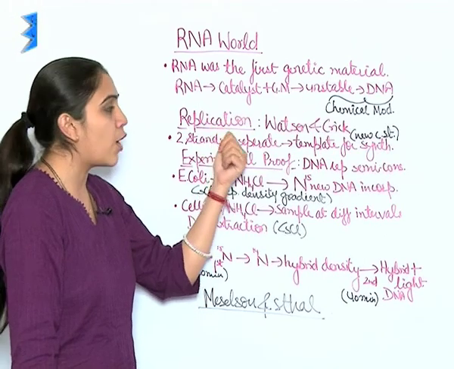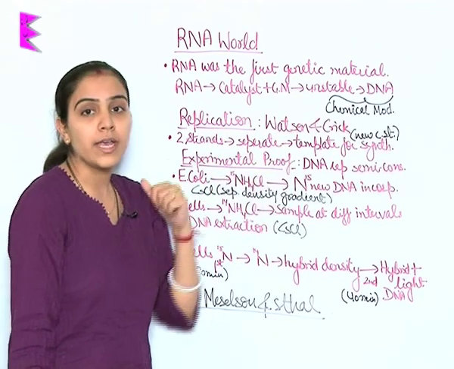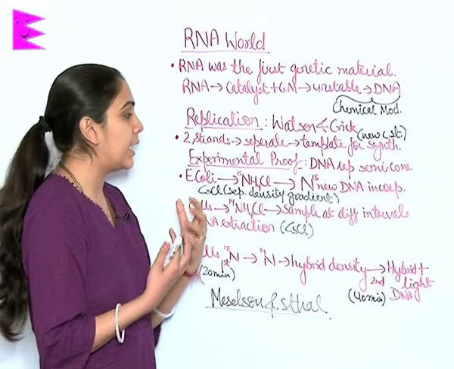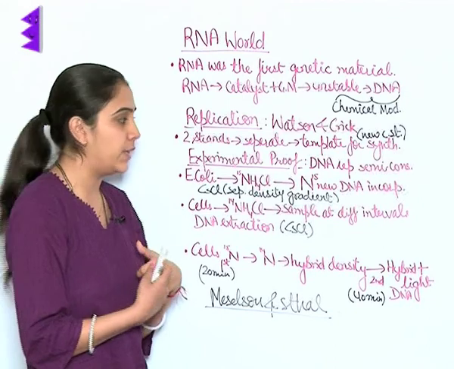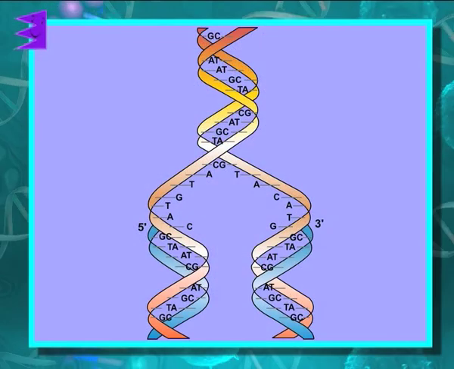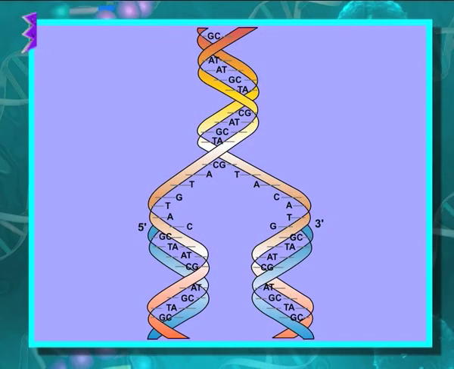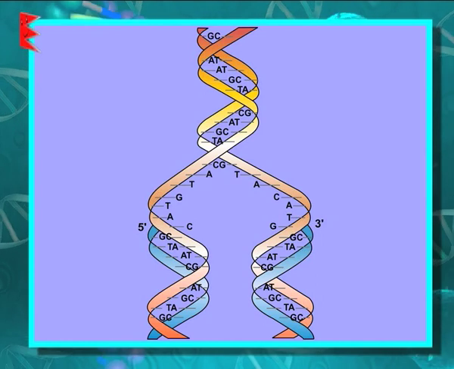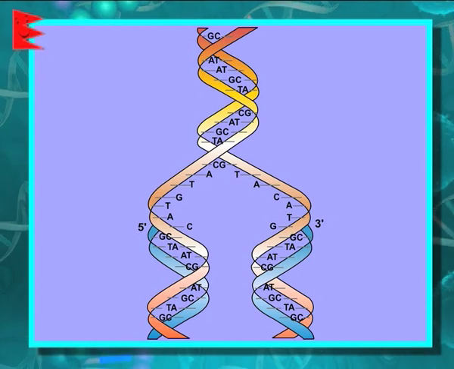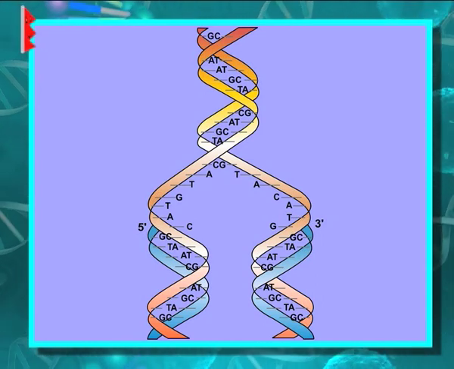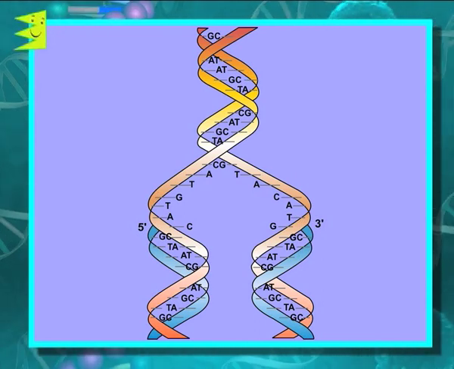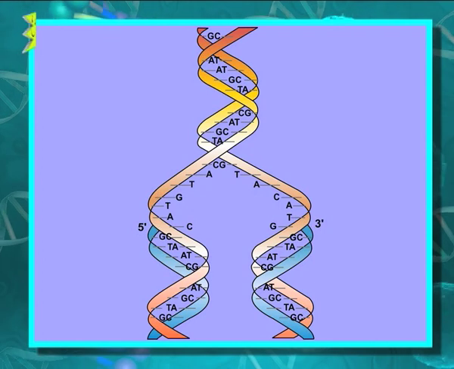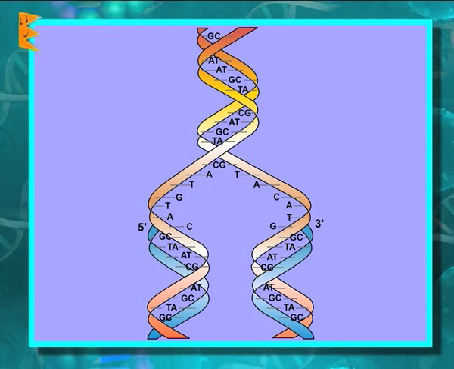The replication of DNA. Watson and Crick, when they proposed DNA, also proposed the mechanism of replication of DNA. In this mechanism, the two strands of DNA separate, they open, and individually act as template for synthesis. Meselson and Stahl gave experimental proof that DNA replication is semi-conservative in nature.